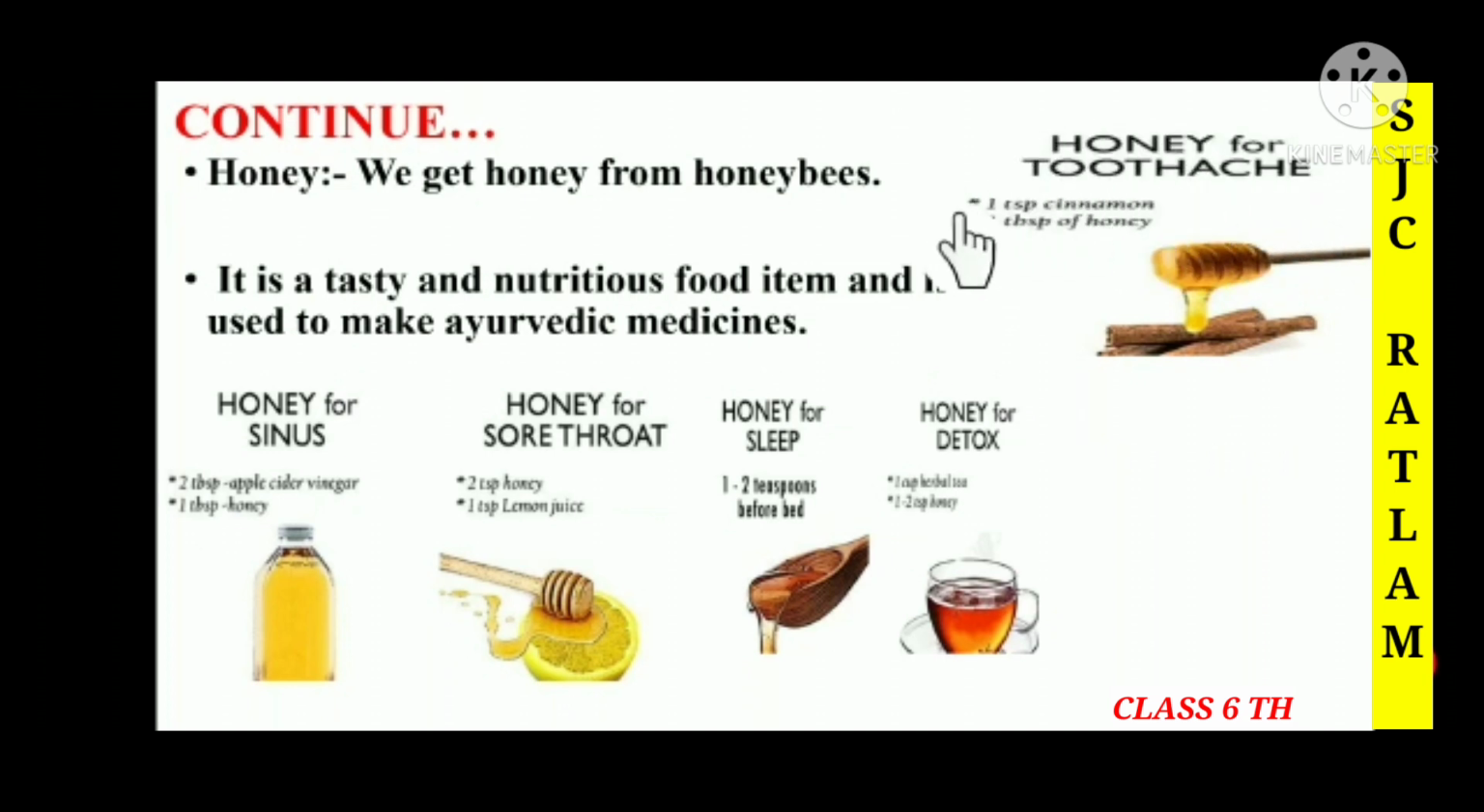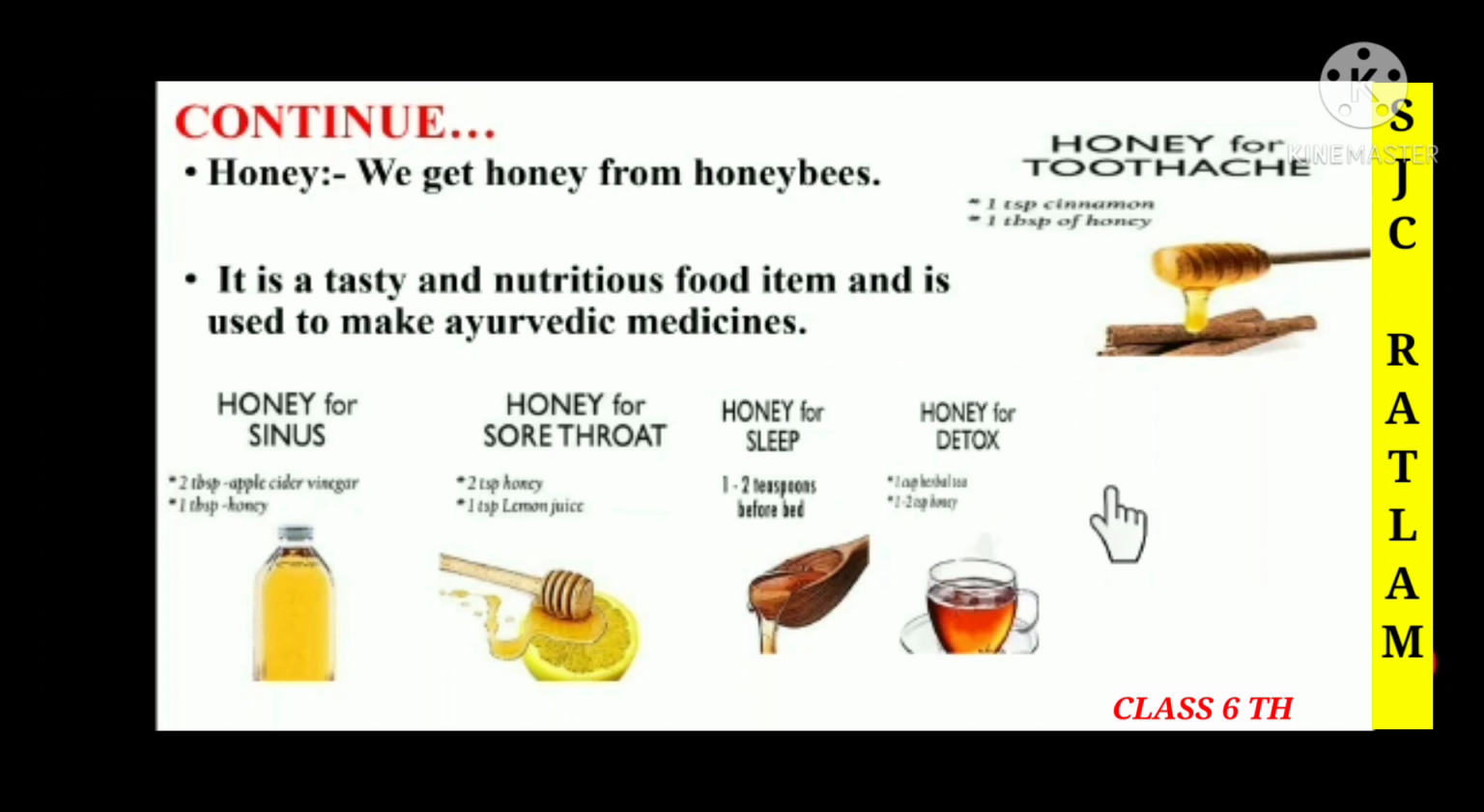We have to use 1 teaspoon of cinnamon and 1 teaspoon of honey. If you are suffering from sinus, you can use 2 tablespoons of apple cider vinegar and 1 tablespoon of honey. For a sore throat, you can use 2 tablespoons of honey and 1 teaspoon of lemon. For good sleep, you can use 1 teaspoon of honey before bed. And if you are having detox problems, you can use 1 to 2 teaspoons of honey in a cup of herbal tea.